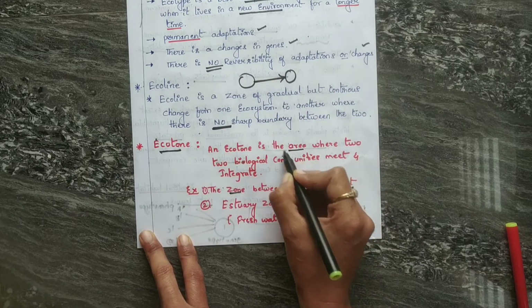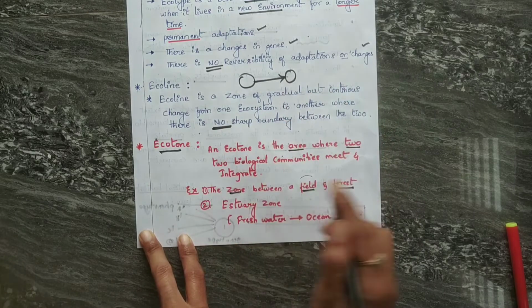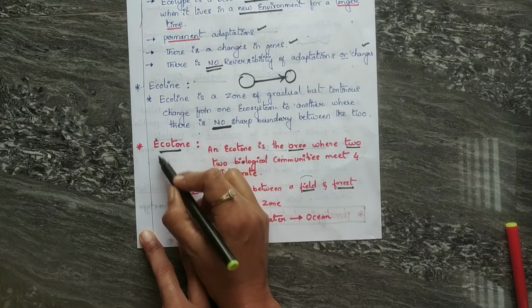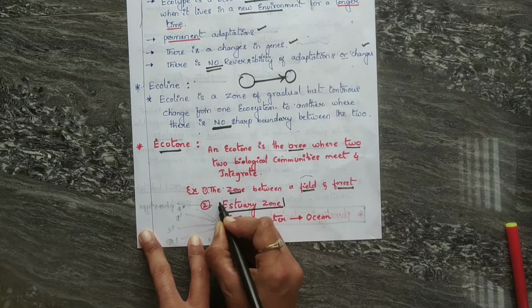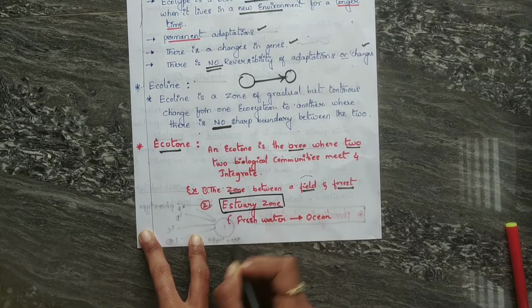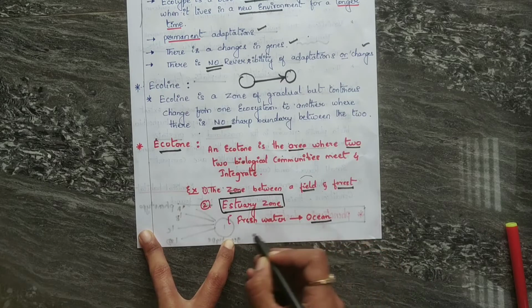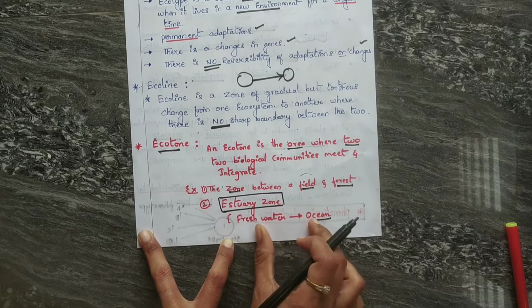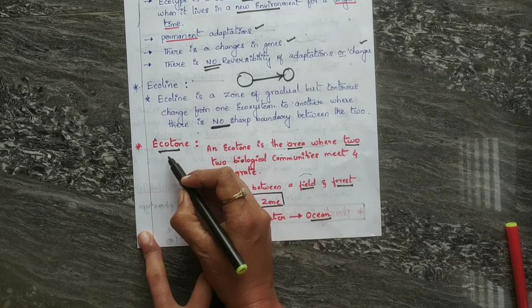Ecotone is the area where two communities meet and integrate. Which two communities? A common field and a forest. These two meet and integrate. That is called an ecotone. Another example, the best example, is the estuarine zone. Estuaries are where fresh water meets the ocean, or where a river meets the ocean. That zone is called the estuarine zone. Here these are two communities. These two meet and integrate, and that is called an ecotone.